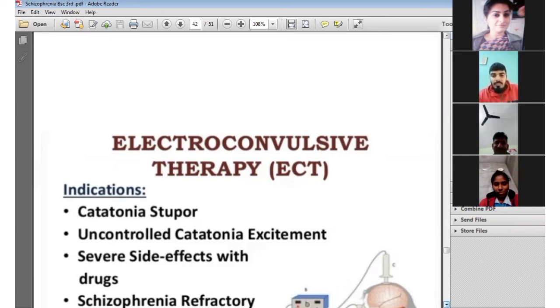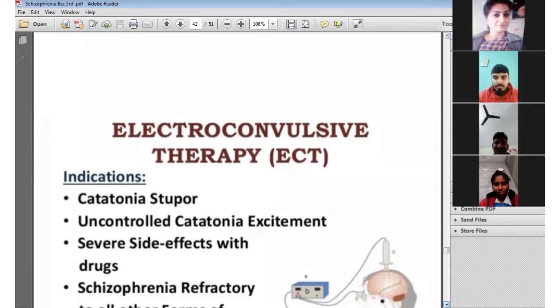The indications are the conditions in which we prefer ECT, like catatonic stupor. We have discussed previously the types of schizophrenia, in which catatonic schizophrenia occurs. It is further divided into catatonic stupor and catatonic excitement. We have discussed the features of catatonic stupor, in which the person shows symptoms like depression.